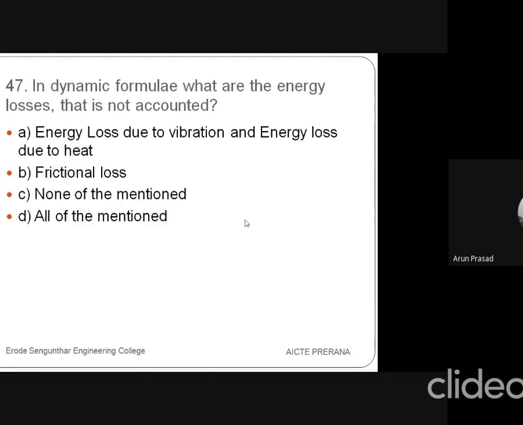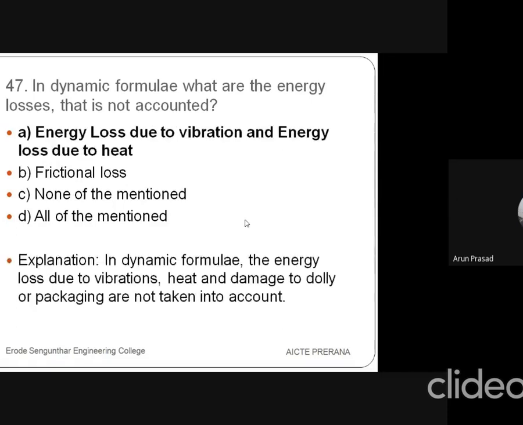And then in dynamic formulae, what are the energy losses that are not accounted? First one is energy loss due to vibration and energy loss due to heat. Second one is frictional loss. Third one is none, and fourth one is all. So the answer is energy loss due to vibration and energy loss due to heat. While using a dynamic formula, due to the hammer blows, the energy is lost due to vibration, and due to heat also the energy will get lost.